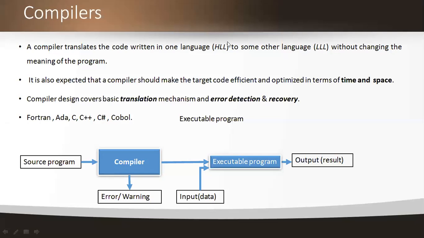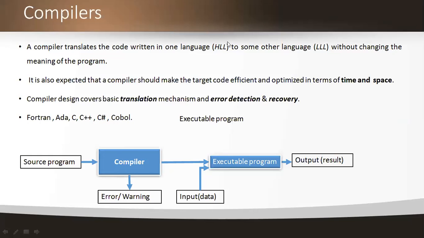But here we need to consider two points. One is time and another one is space. In terms of time and space, we need to generate the target code efficiently and in an optimized manner, without changing the meaning of the code. Time and space are the two constraints that we have to consider here. Time consumption plays a most important role, and space consumption plays a most important role while we are executing the code.